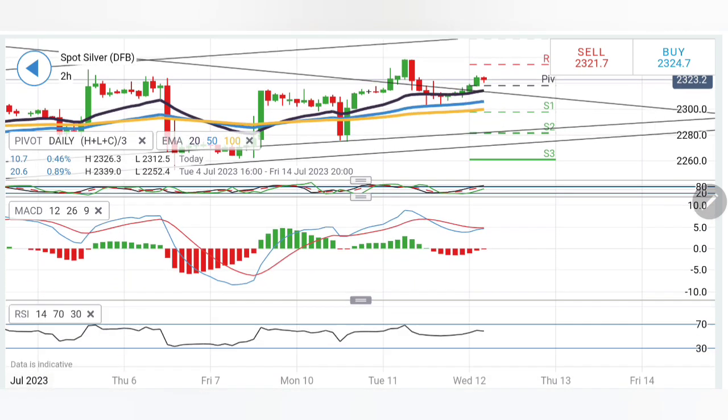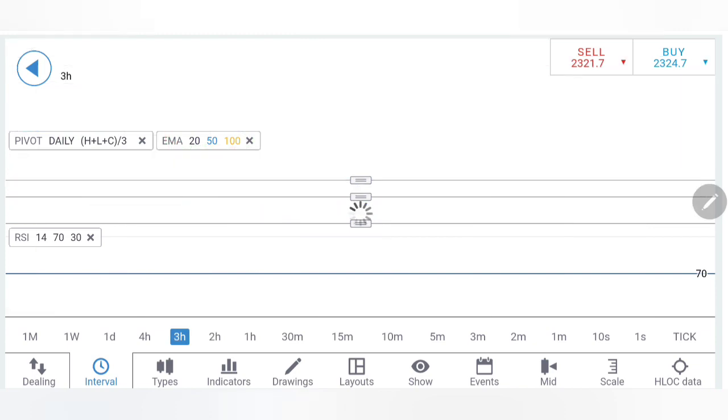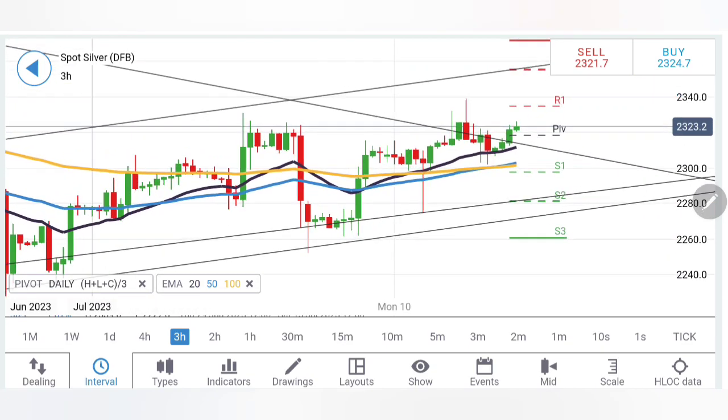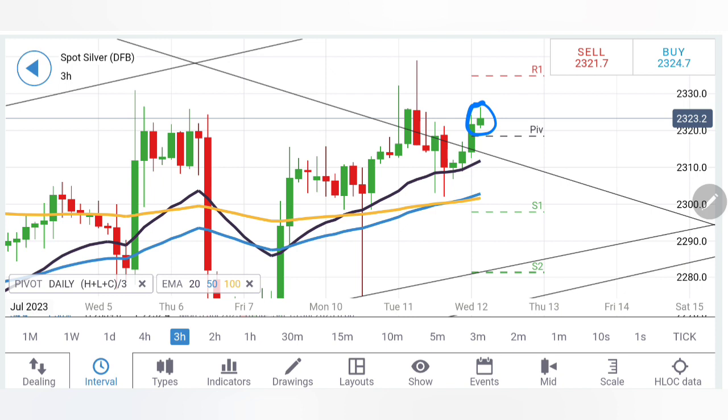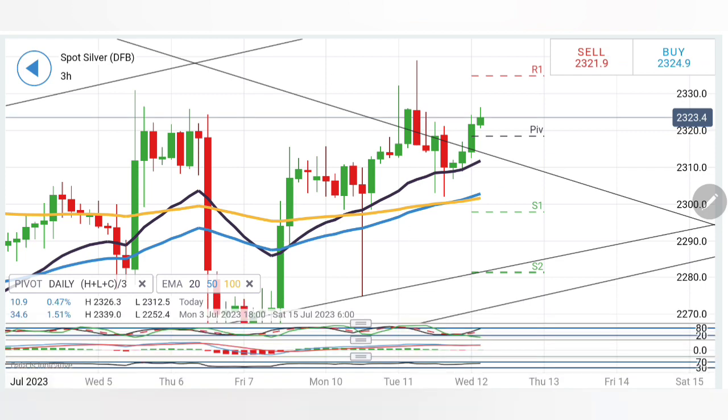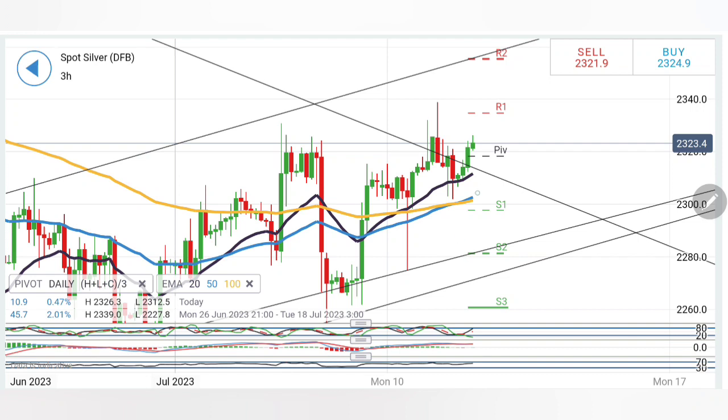Stochastic is overbought, MACD crossing over for buy, RSI flat, and on the 3-hour charts a similar observation. Just a point to note, see, this candle is not willing to stay bullish. It is getting a push from the upside. I'll wait for the next candle. Possibly it can try to retrace a little. In fact, we can see it getting support at around 23 or below levels. So a sell entry at 23.10 can be taken. However, at 23, 22.90, 22.80, till 22.80 it is just a 10 cents trailing stop loss. Below that only can we expect it to drop.